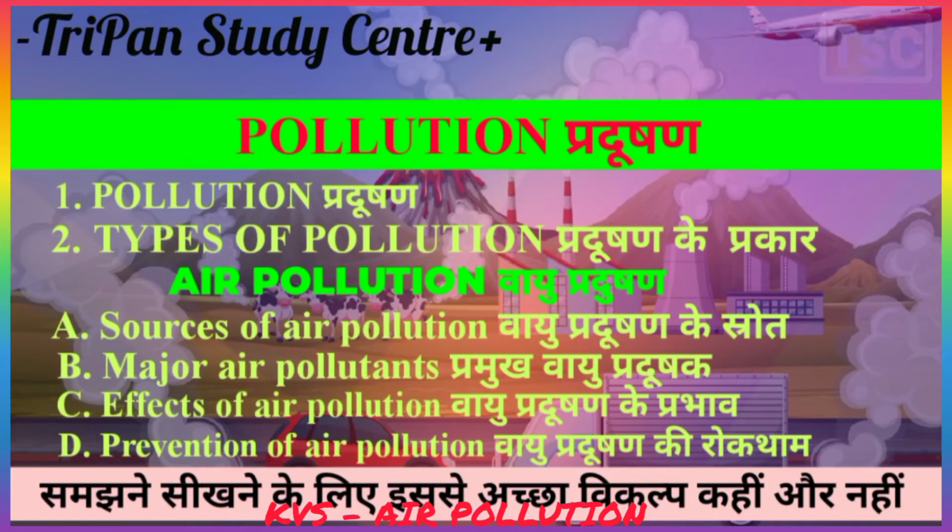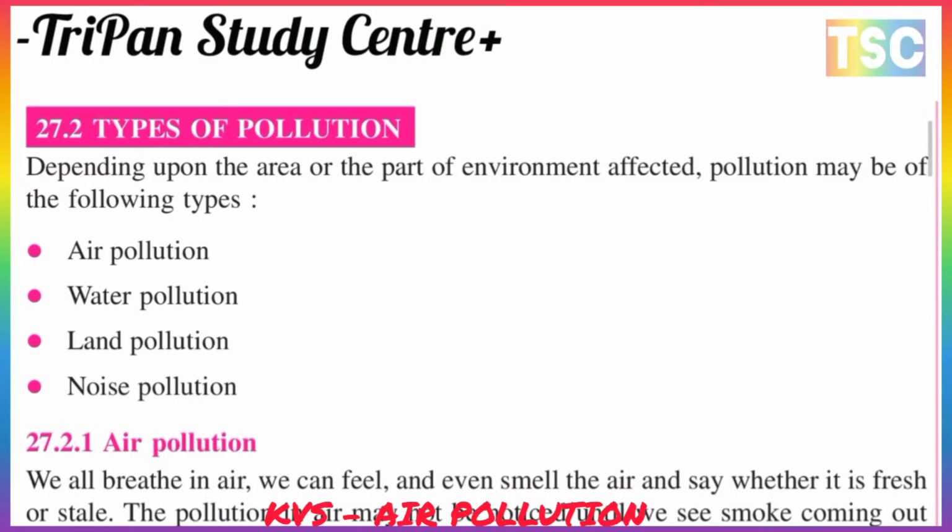The next is the types of pollution. Depending upon the part of the environment affected, pollution may be of the following types: air pollution, water pollution, land pollution, and noise pollution. First we come to air pollution. What is air pollution?